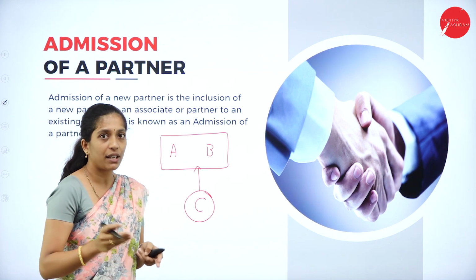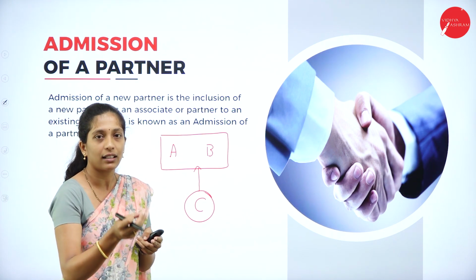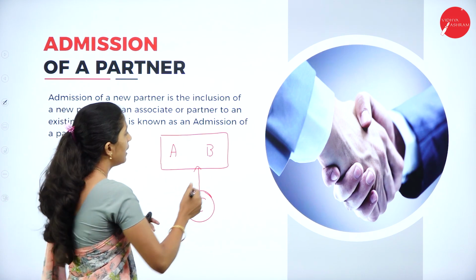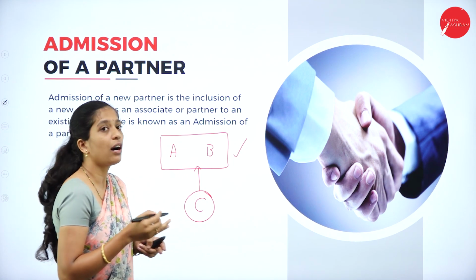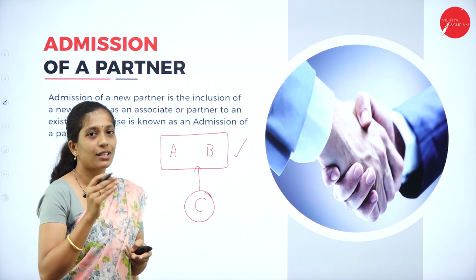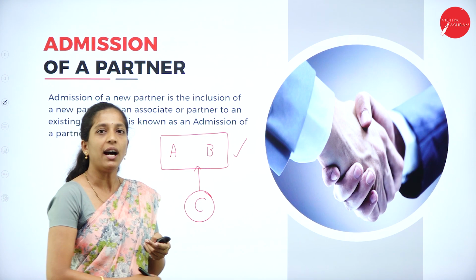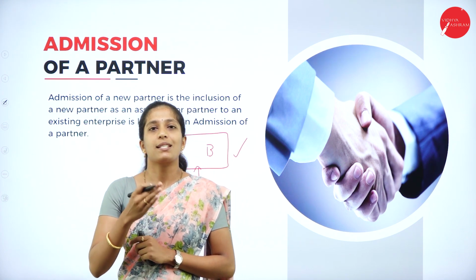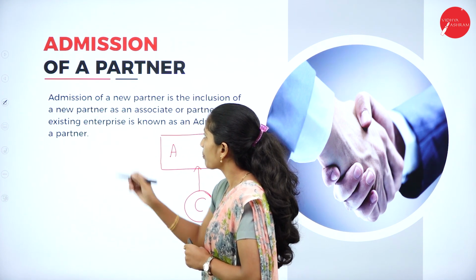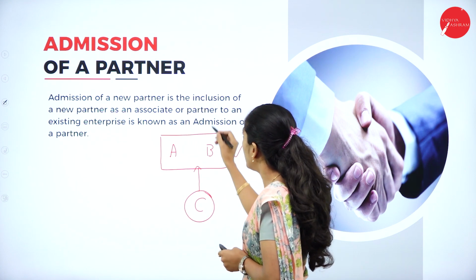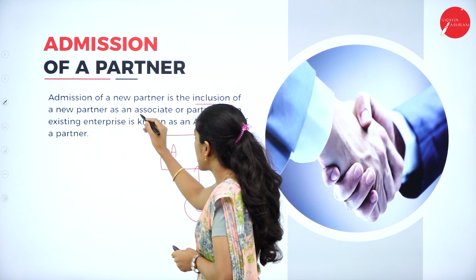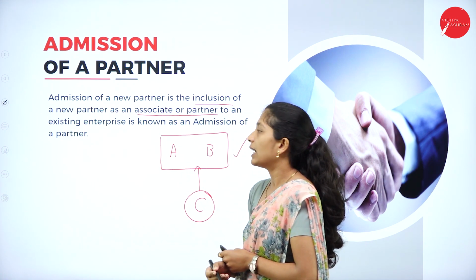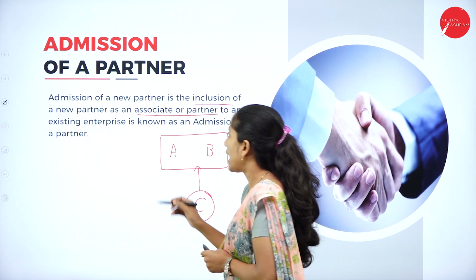A and B were partners and they were conducting their business activity, and this was the firm. Now, C wants to enter this firm of A and B. So this is called admission of a partner. Admission of a new partner is the inclusion of a new partner as an associate or partner to an existing enterprise.